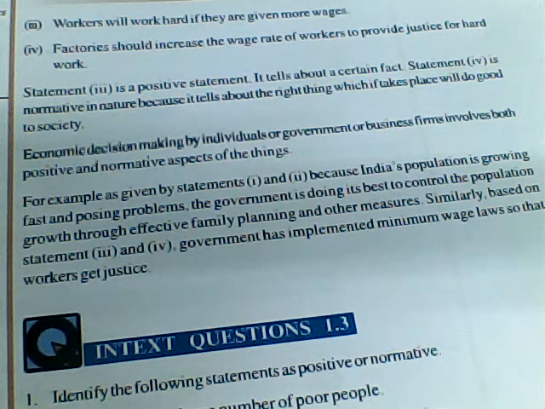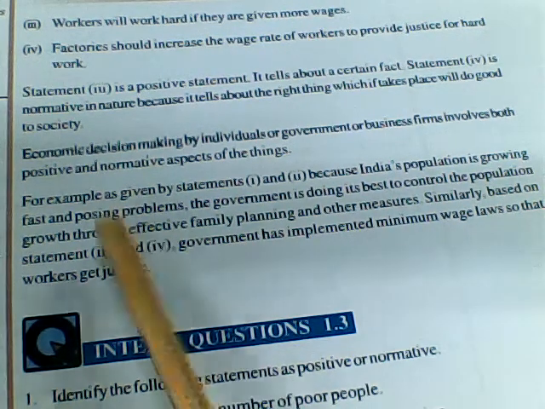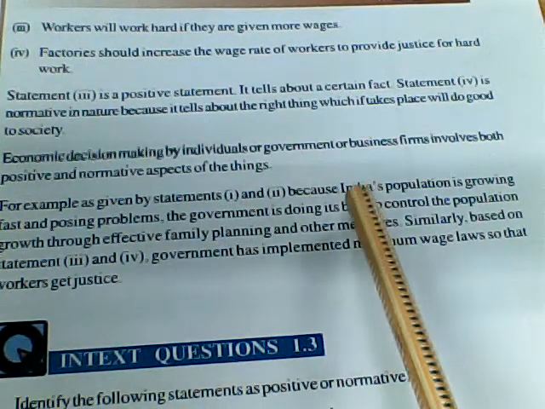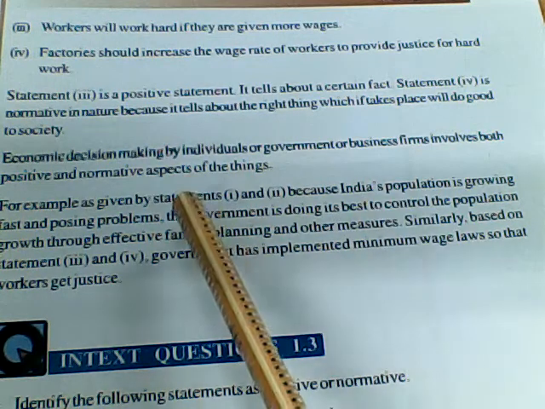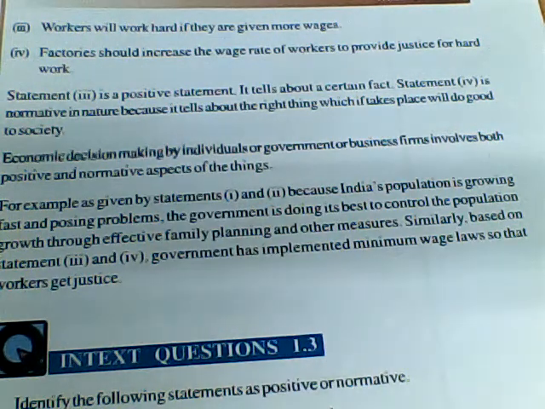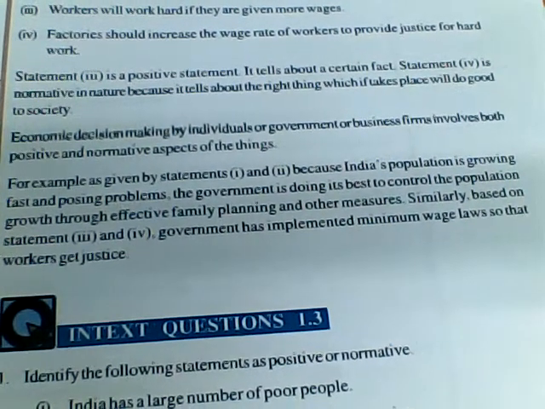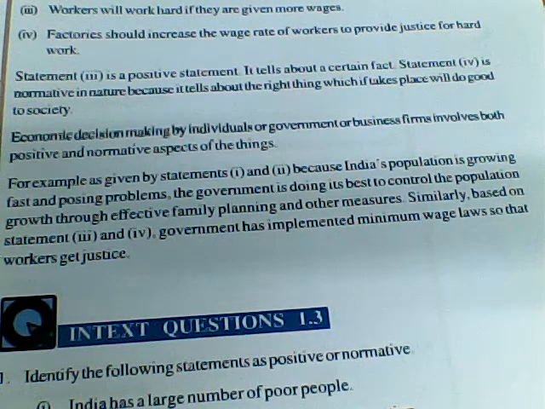So in the four statements, here is a simplified explanation. In statements 1 and 2 we see, the first statement says India's population is growing faster and causing problems. Considering that particular statement, the government has taken a lot of steps. They want to control the population growth effectively. They are suggesting people go for family planning and other measures, and guiding the people on how they can control the population.